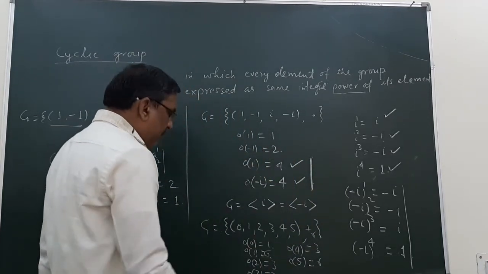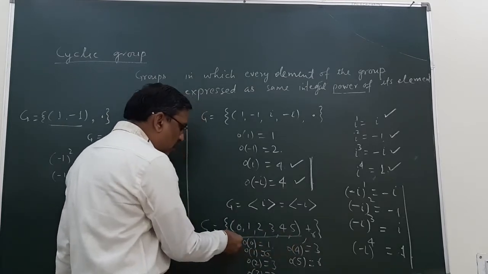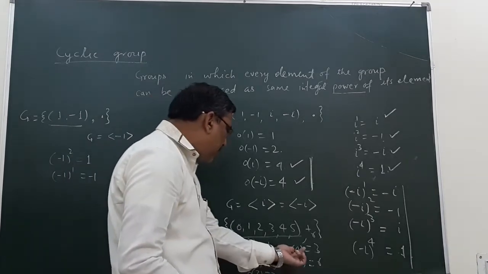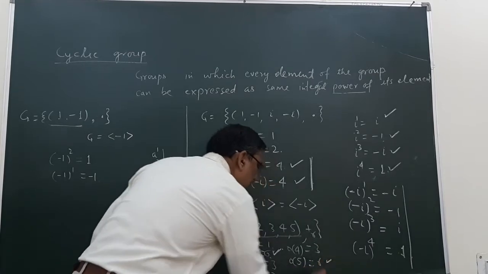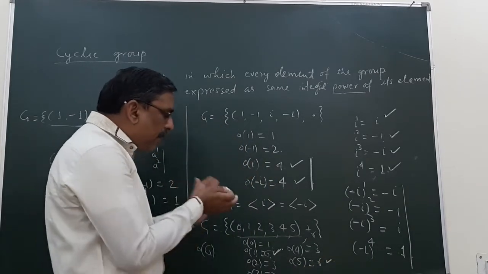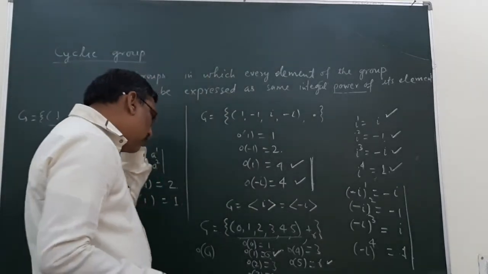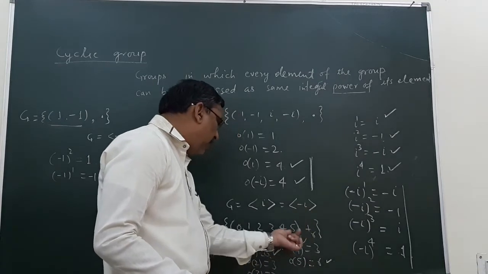So again we see here that there are 6 elements in the group. The order of the group is equal to 6, and the order of these two elements, 1 and 5, is again 6. So they may be the generators of the group. Let us see for the element 5.